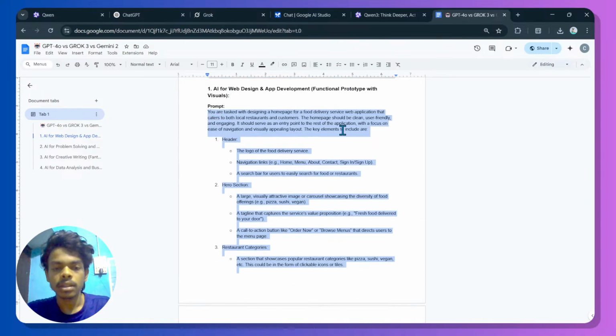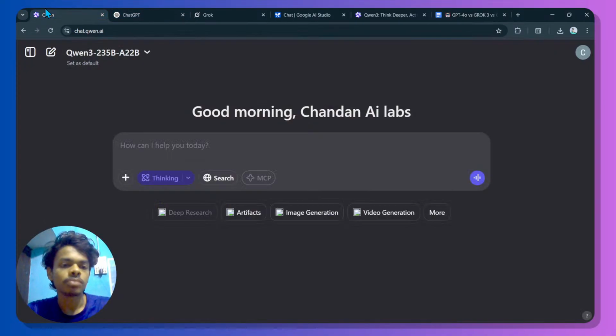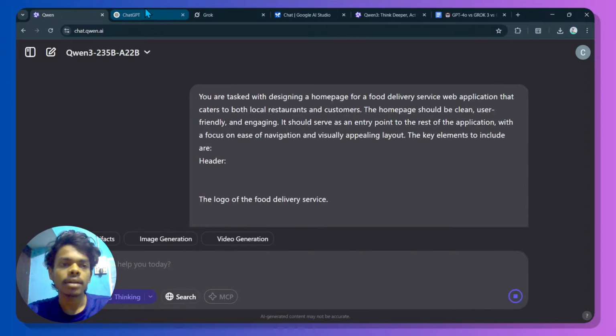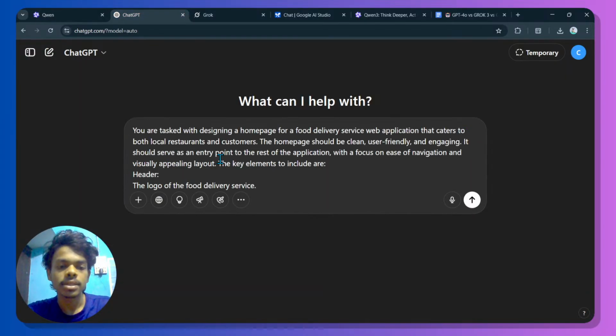So what I'm going to do is simply copy this and paste the prompt in all the AIs, and we're going to see what they come up with. And if they come up with just writing, then I will ask them to write code for that. So firstly, insert this, and we're going to enable thinking mode in Qwen-3 because we have this thinking mode, so we're going to use this. And then again in ChatGPT, we can enable think before responding.